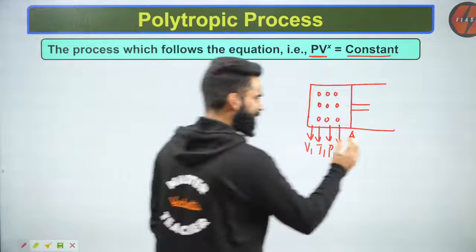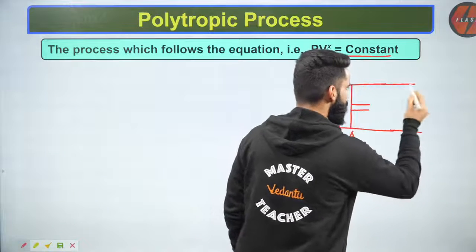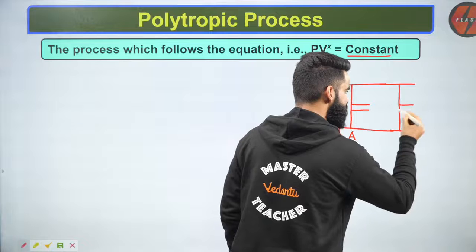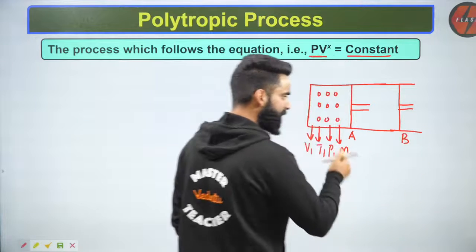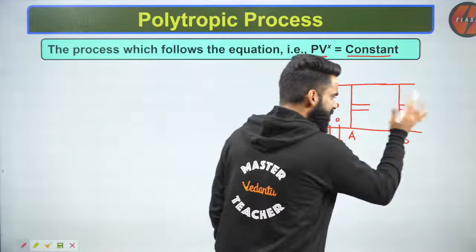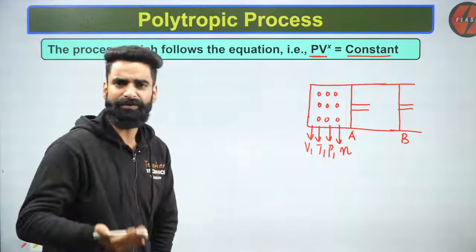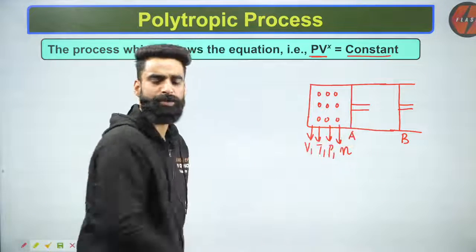Okay, now let's say the piston is going outwards, and the piston finally stopped at point B. What happened? Volume of the container increased. That means the volume of the gas also increased.